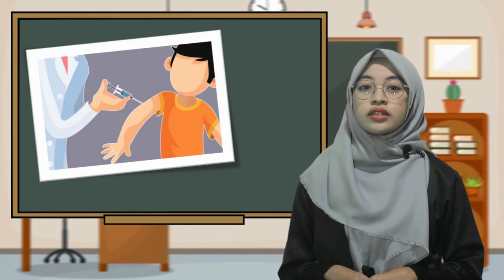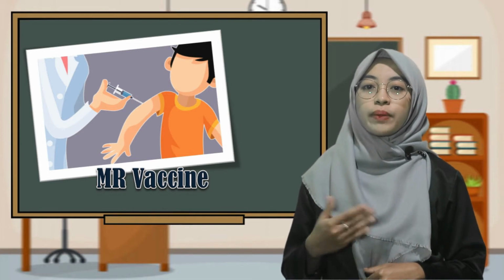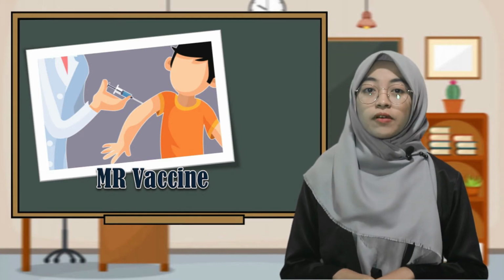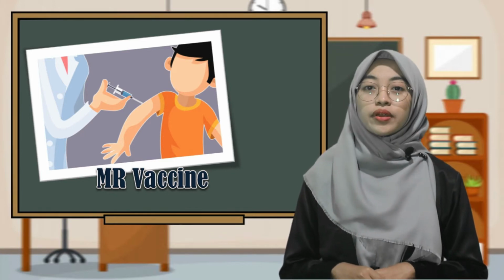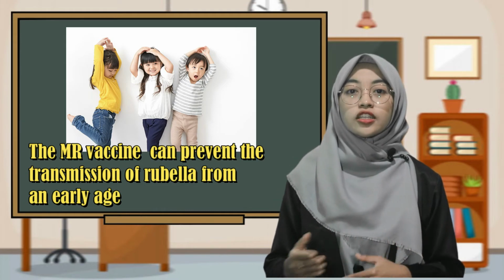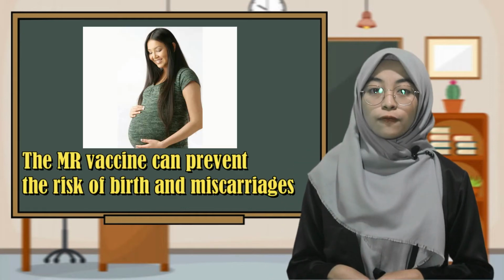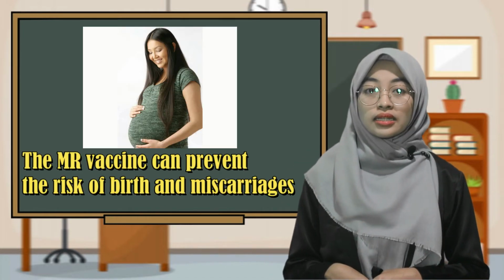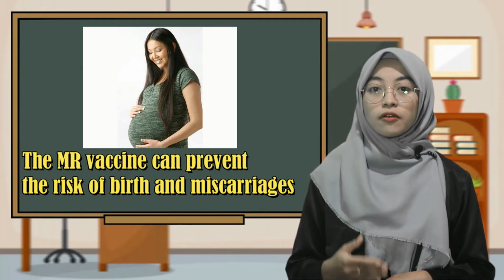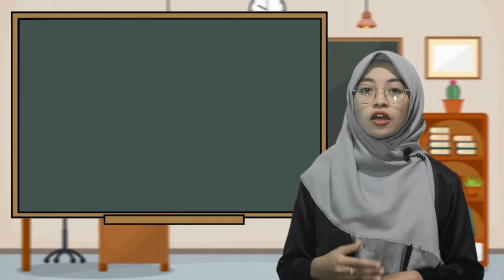So, by giving MR immunization, the body has antibodies against the pathogen that causes rubella. The MR vaccine is usually given to children and pregnant women. In children, it can prevent the transmission of rubella from an early age. For pregnant women, such as a mother who is suffering from rubella, the MR vaccine can prevent miscarriage and the risk of birth defects.